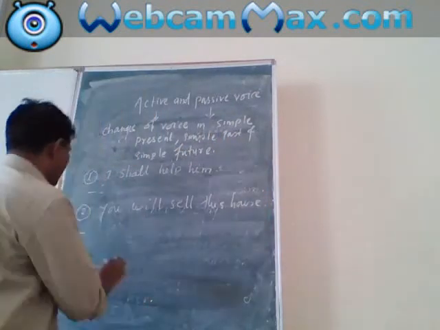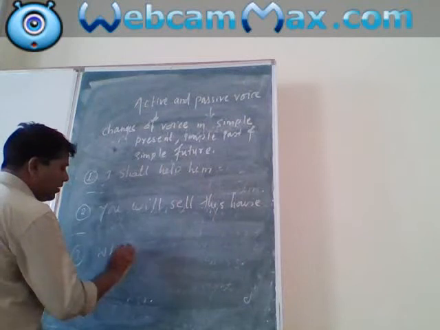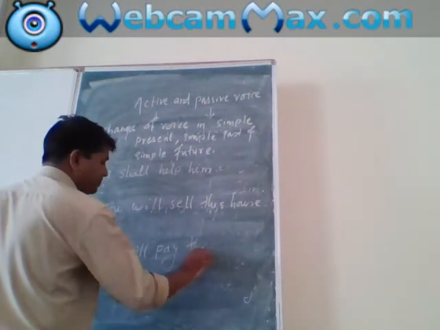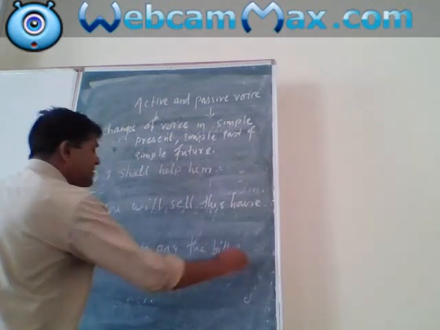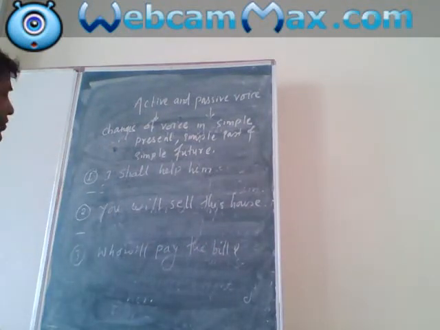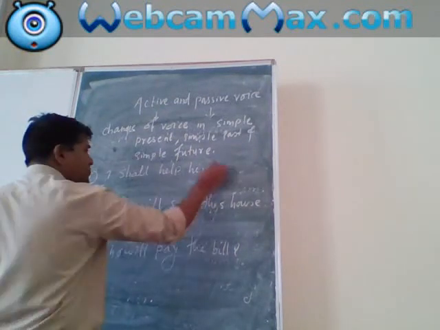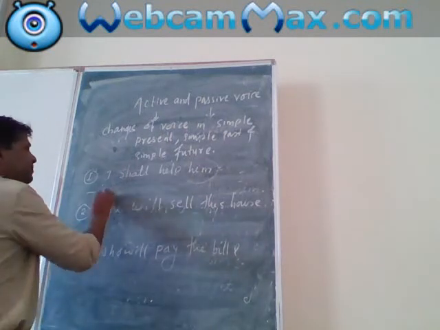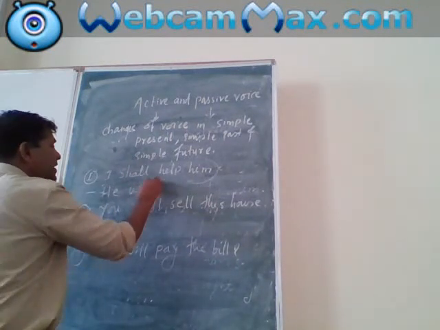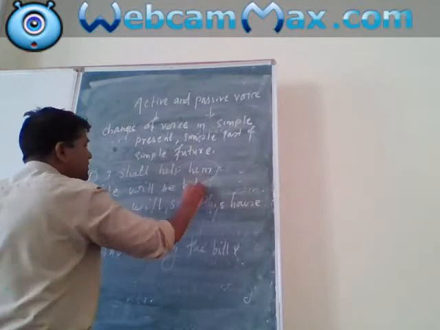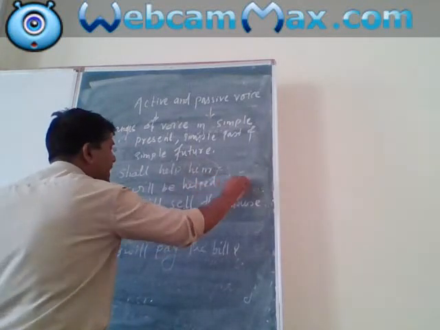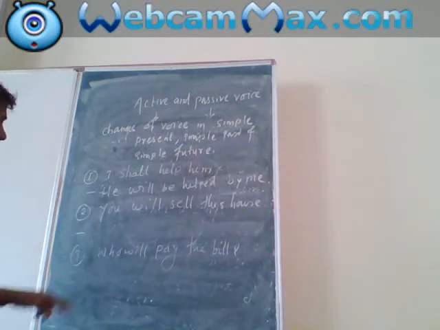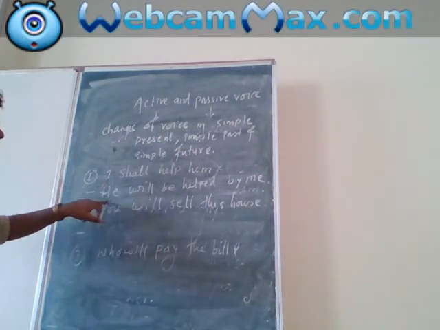Third, who will pay the bill? Now you see all these sentences are in simple future. Now here him is objective case, in subjective case him is he, then will be helped by me. He will be helped by me. I shall help him, he will be helped by me.